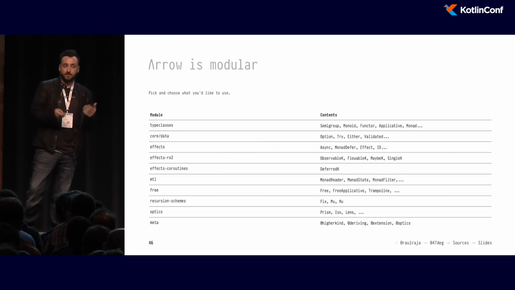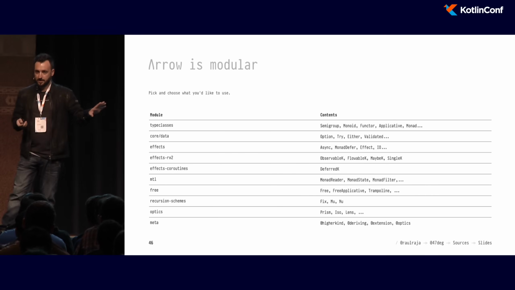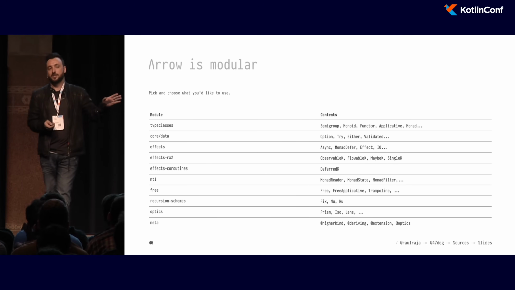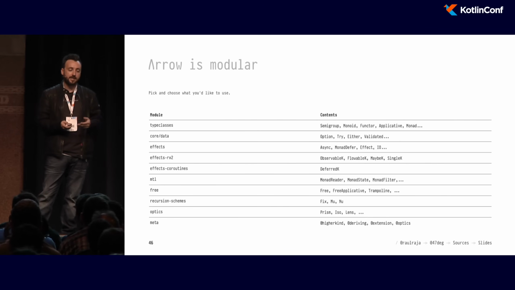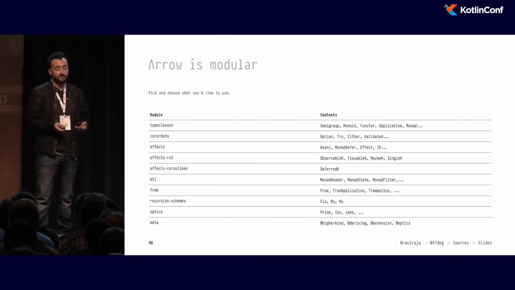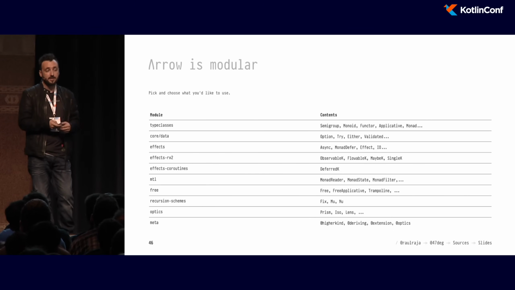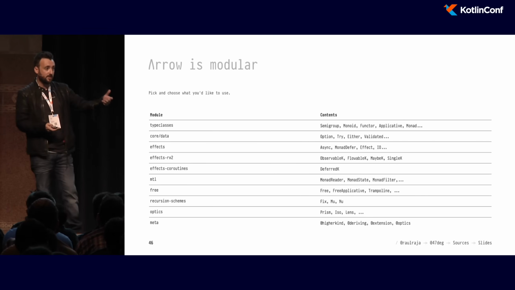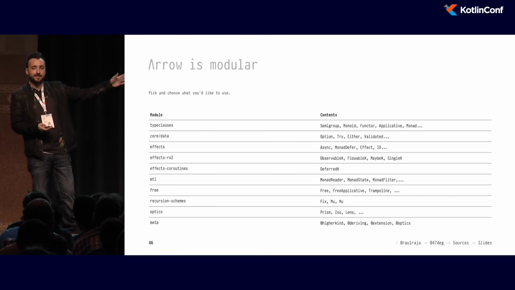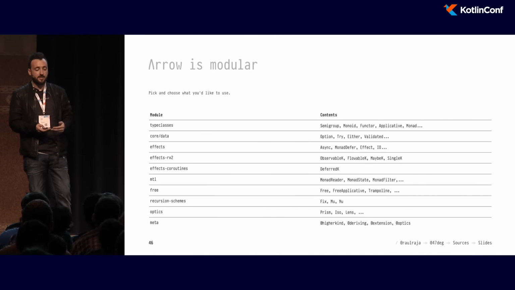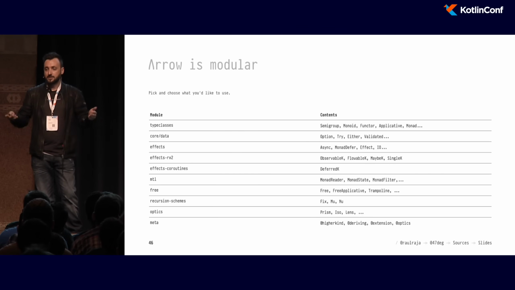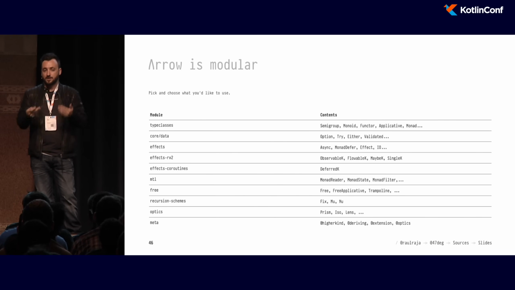Arrow is modular. If you think this polymorphism thing is a crazy thing to do, you don't have to do it. You can pick and choose what you like. So if you're just interested in Either, Try, and all of those simpler data types, you can just use the core packages. We also have type class packages if you want to write your own instances. And the type class packages come with laws. So for every type class that you implement, say you have a new data type, like you're implementing Async or Effect for CompletableFuture, then you can run the Arrow laws over the data type. And with property testing, it will run 1,000 tests for each combinator, making sure that your data type holds to the laws of that particular type class.